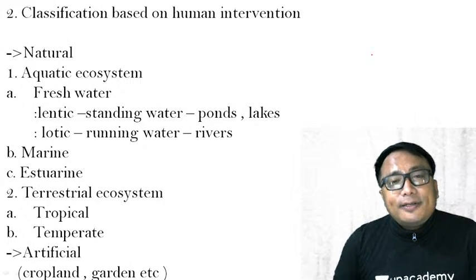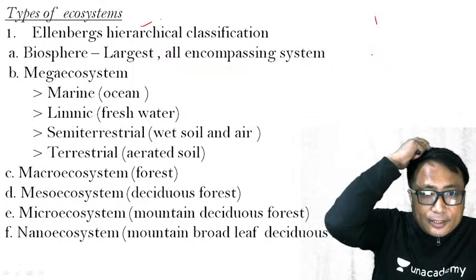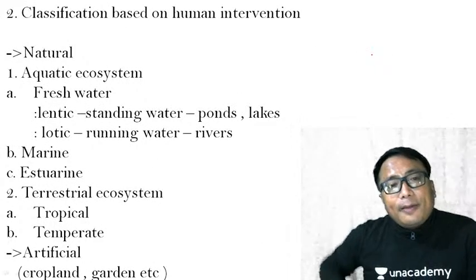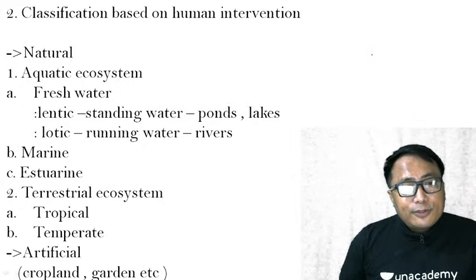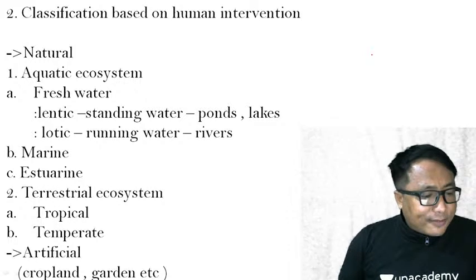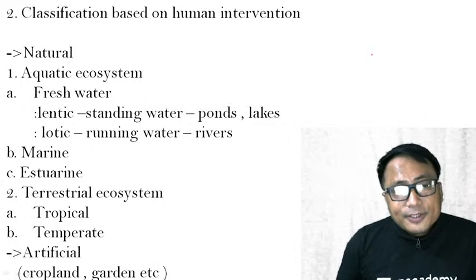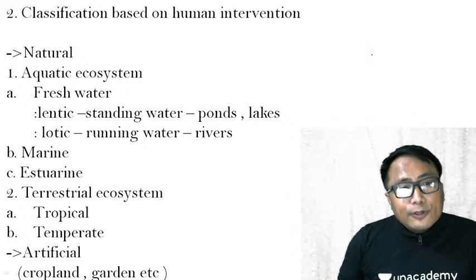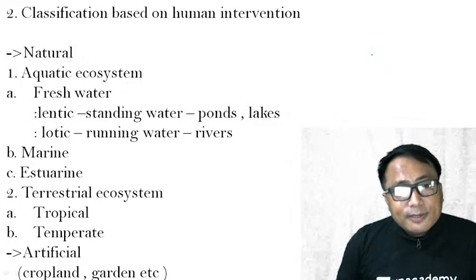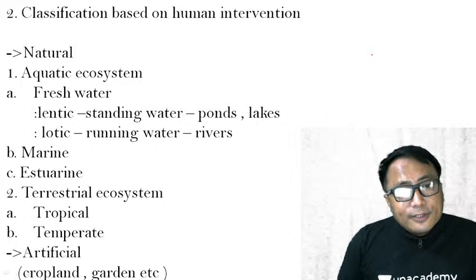Classification based on human intervention. The classification we have seen just now is based on the hierarchical classification of the ecosystem. But if we classify the ecosystem based on human intervention, broadly it can be divided into natural and artificial. Natural ecosystem is further classified into two broad categories, aquatic ecosystem and terrestrial ecosystem. The aquatic ecosystem is further divided into three subunits.